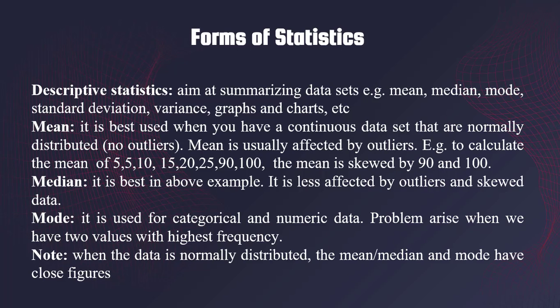The mean is best used when you have a continuous data set that is normally distributed, and the mean is usually affected by outliers. The median is less affected by outliers and skewed data, and the mode is used for categorical and numeric data. It should be noted that the data is normally distributed when the mean, median, and mode have close figures.